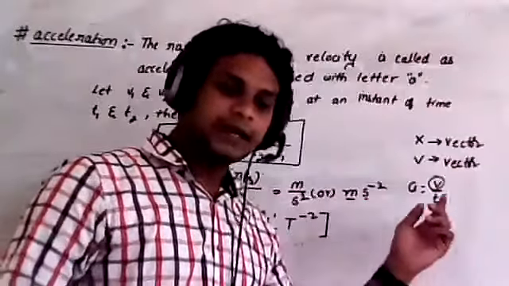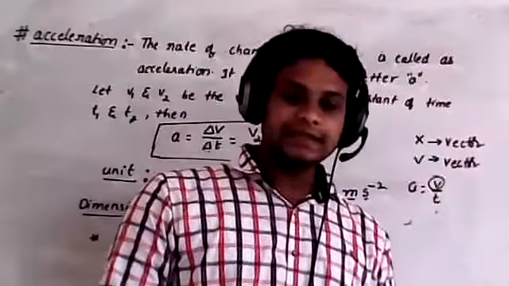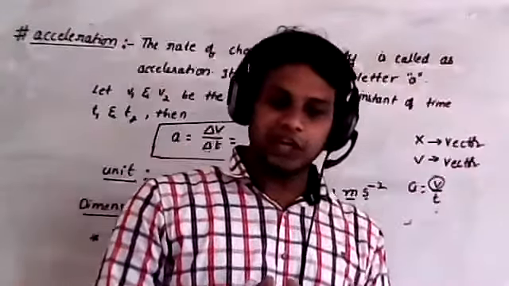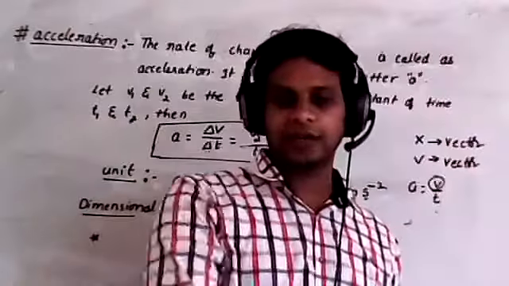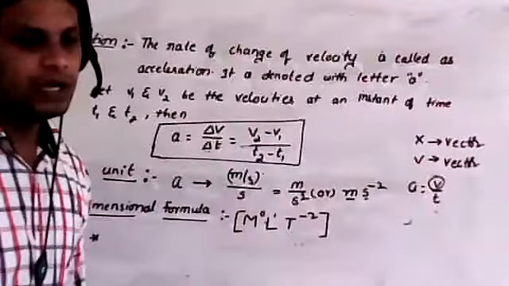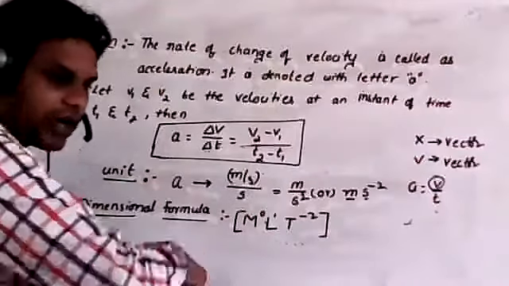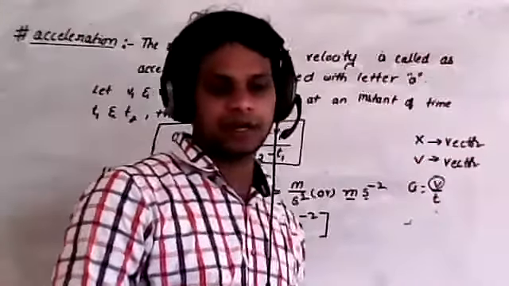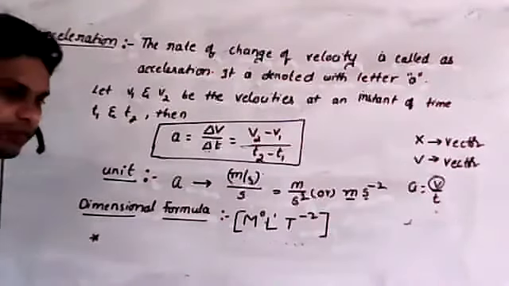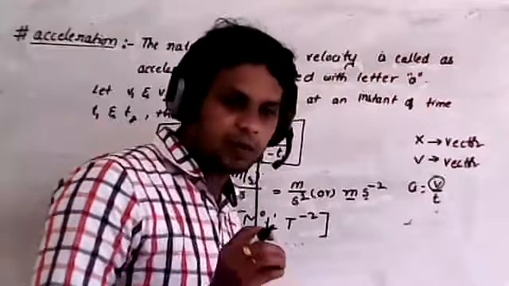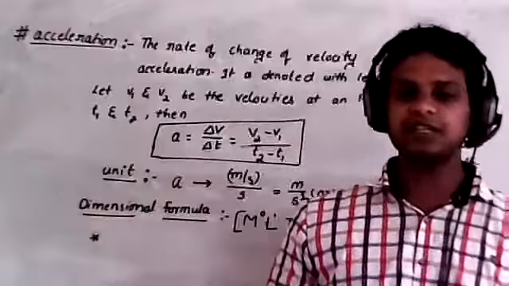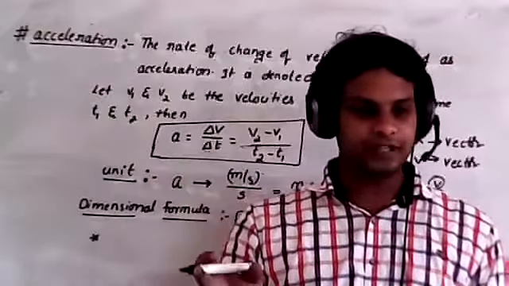Now remember, the direction of acceleration is in the direction of change of velocity. If the change of velocity is in the positive direction, then the acceleration also has the positive direction. If the change of velocity has negative direction, then acceleration also has negative direction. Now listen, what do you mean by vector? A vector is a physical quantity which has both magnitude and direction. As of now, this definition is correct. Once I start the vectors concept, I will modify the definition.